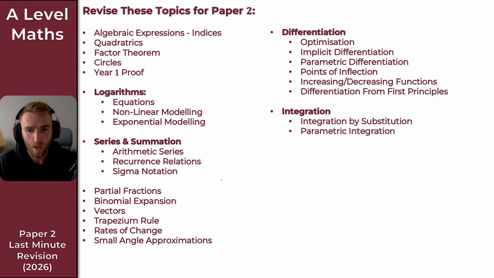In my video covering my thoughts on paper 1, I also included some predictions for paper 2, which you can see here on the screen, right? I've included it again. This video is over 2 hours and I've included pretty much everything on the screen with the exception of a few different topics. So what did I not cover? Nothing on series and summation, which is a little bit annoying, but I will cover those in our predicted paper. So nothing on arithmetic series, recurrence relations, or sigma notation.